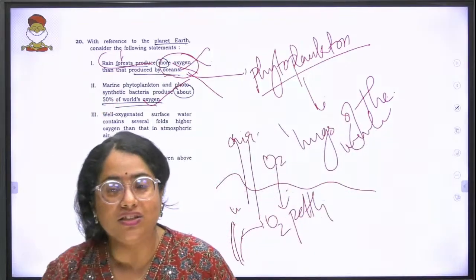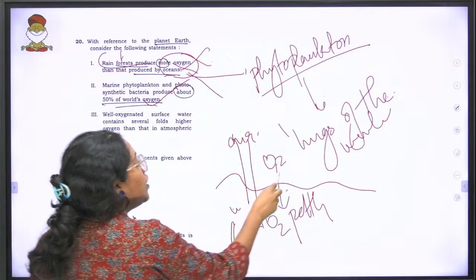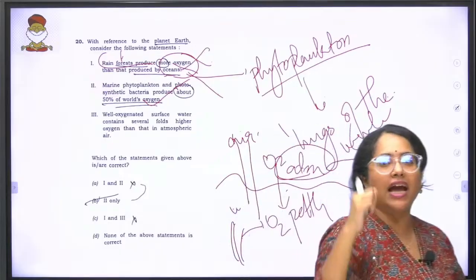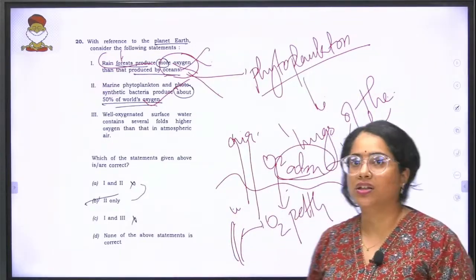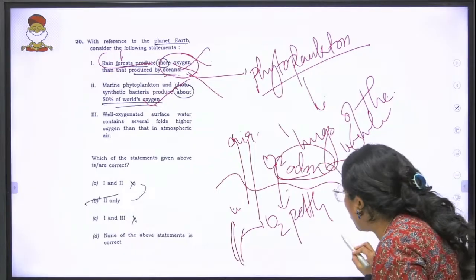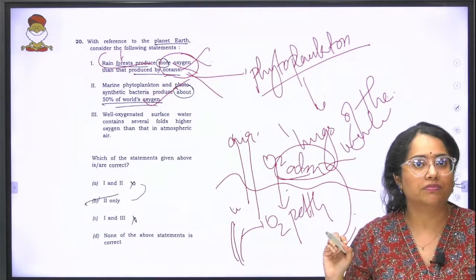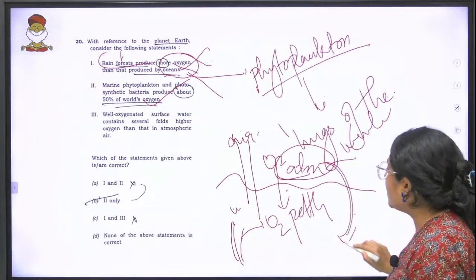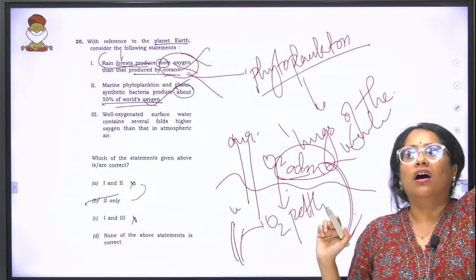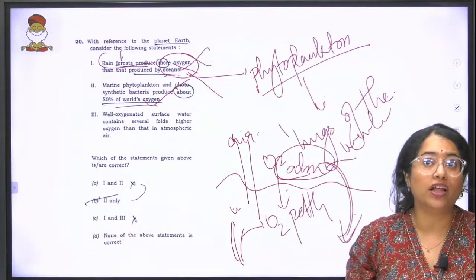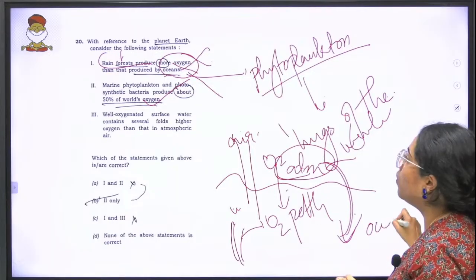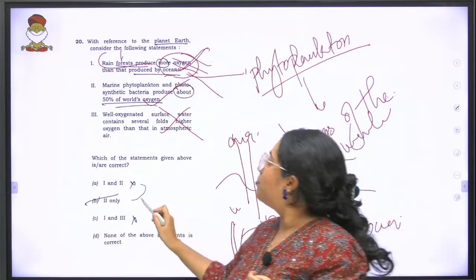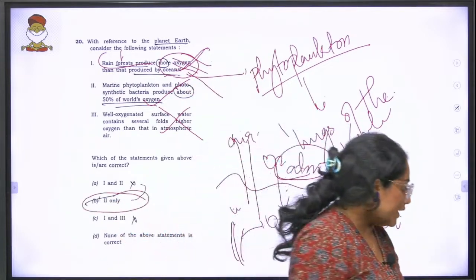When that gets dissolved, I want you to remember, if you compare the atmospheric air and the oxygen, the amount that is able to dissolve is much, much lesser. So production might be higher over here, but the amount that is actually dissolved in the water is going to be less in your oceans. So your third statement is wrong, your first statement is wrong. The only statement which is correct is B, 2 only.